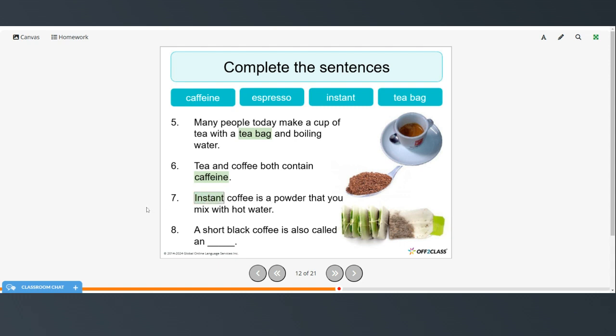Instant coffee is a powder that you mix with hot water. And a short black coffee is also called an espresso.